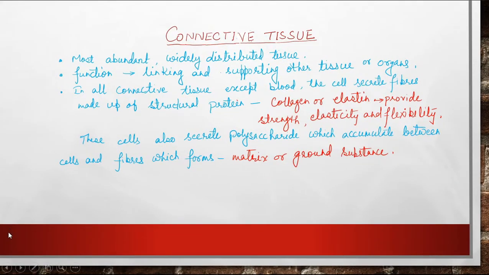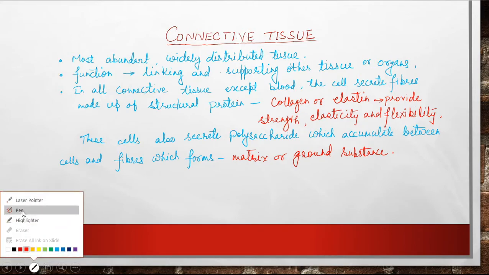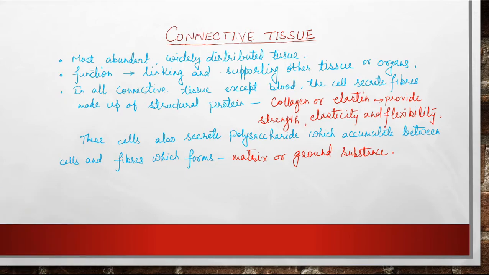The second type of animal tissue is known as connective tissue, which connects the whole body and gives support and framework to the body. This is the most abundant, widely distributed tissue, and its function is linking and supporting other tissues or organs. In all connective tissue except blood, the cells secrete fibers made up of structural protein, that is collagen or elastin, and they provide strength, elasticity, and flexibility to the tissue, the body, or the organs.